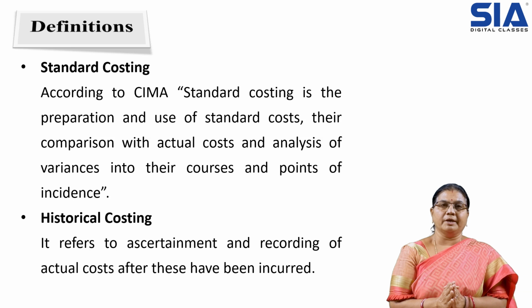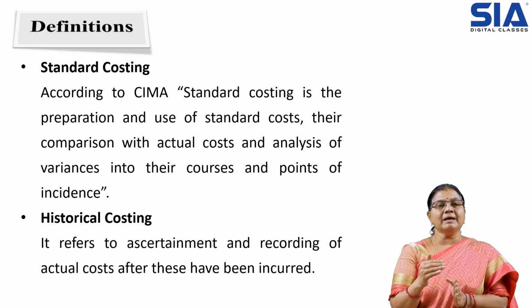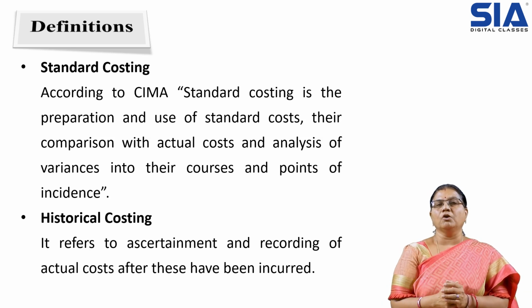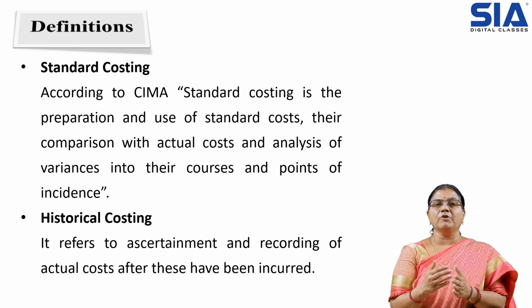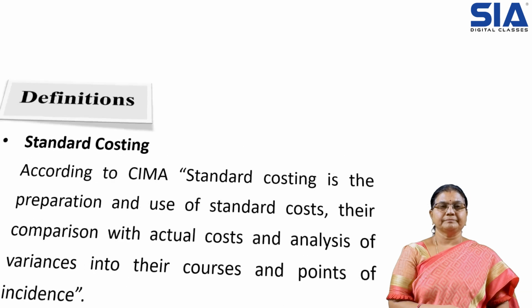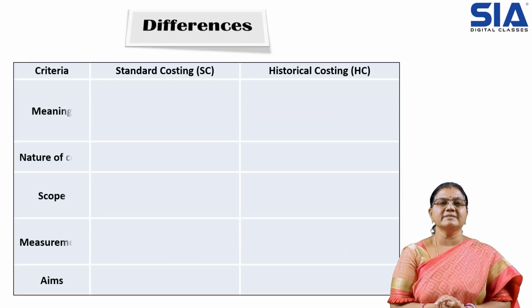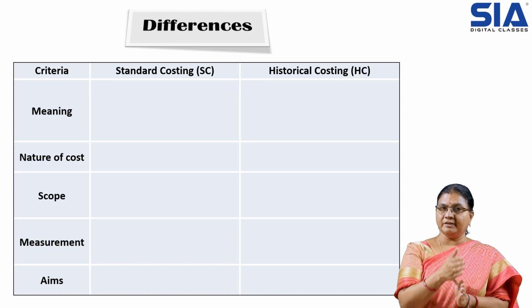Then what is historical costing? Historical costing is the costing after completing the performance. Whatever the actual cost is, that is treated as historical cost. That is, only after the performance can we determine the historical cost. Then coming to the differences, we will try to understand one by one under different criteria.